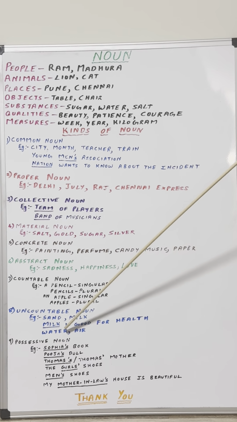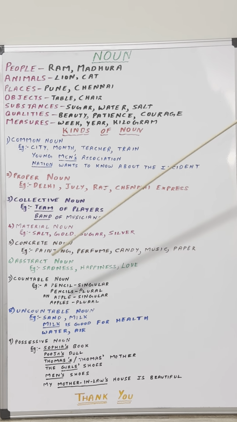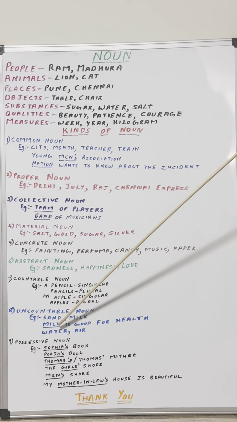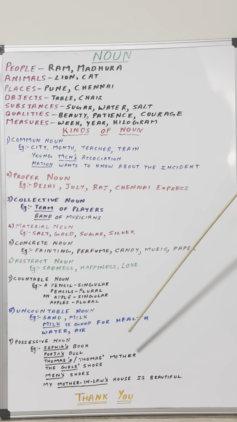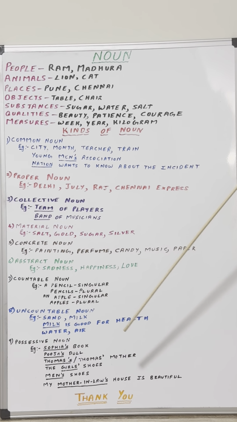Water, air. Now here I didn't mention any article unlike countable noun. Because uncountable noun you don't add any article. It's without the article because again you cannot count in number.